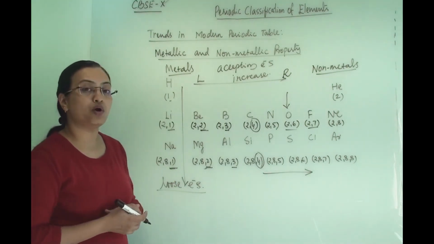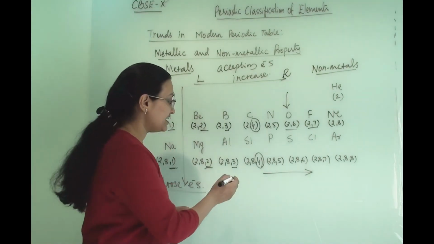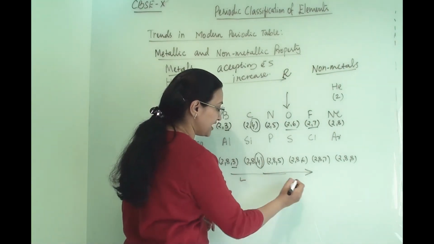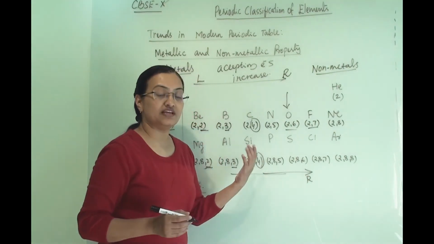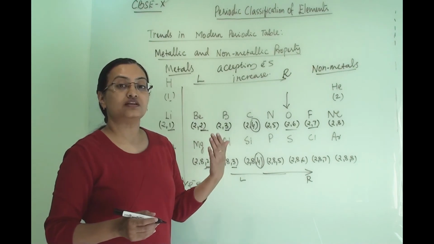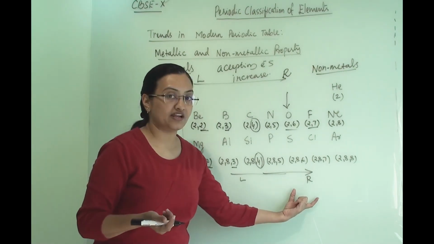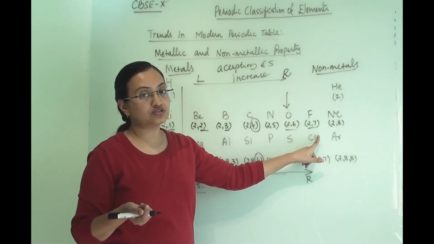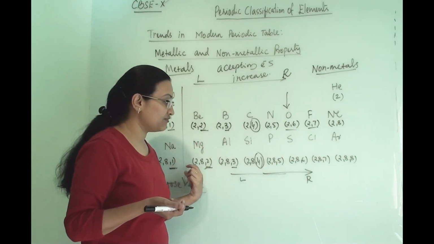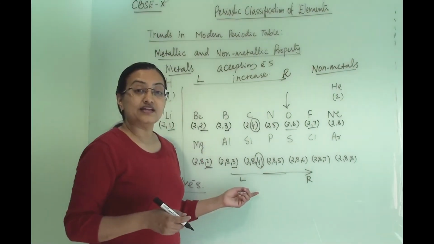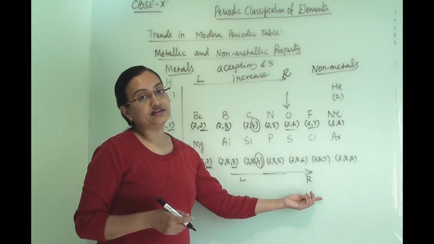Now one more important reason is that as we go from left to right, the nuclear charge will increase. So it is not easy to take out one electron as we go from left to right. They will not lose electrons easily. So as we go from left to right, the tendency to lose electrons will decrease.